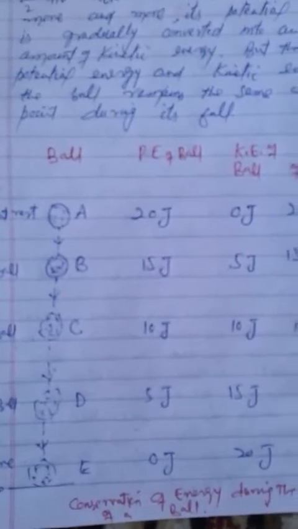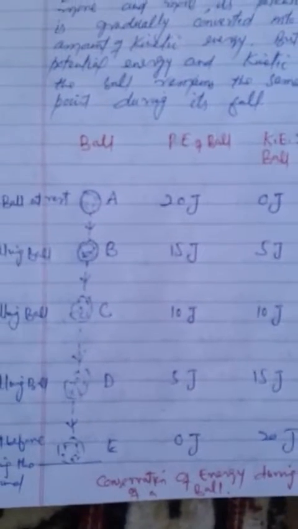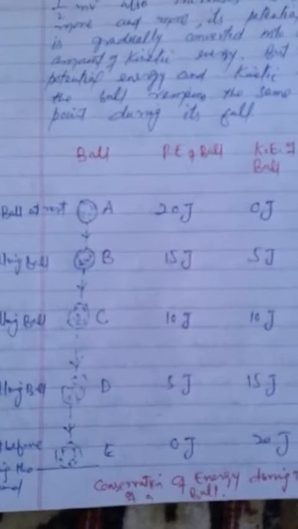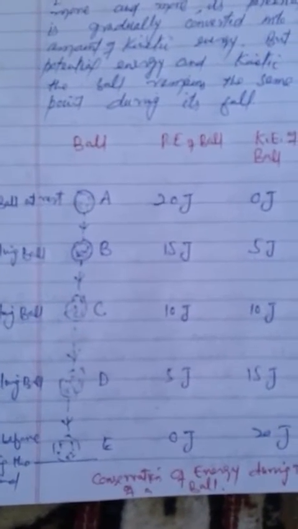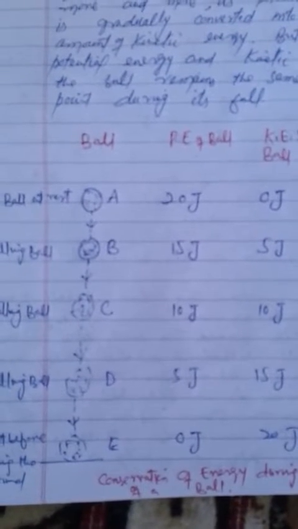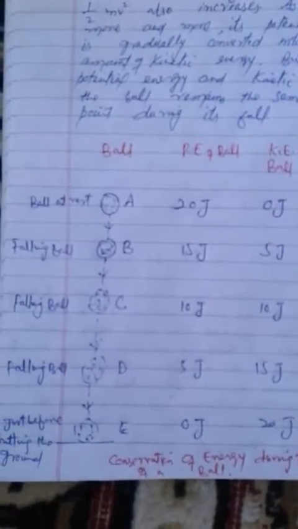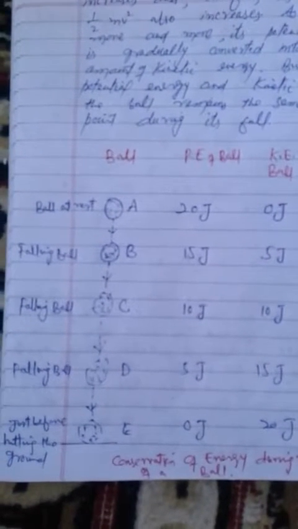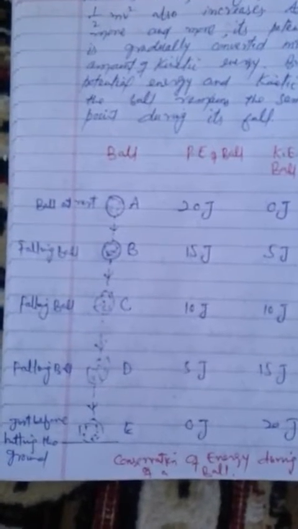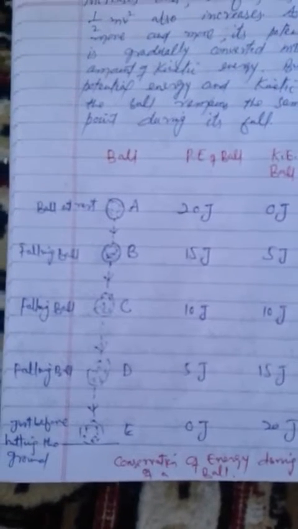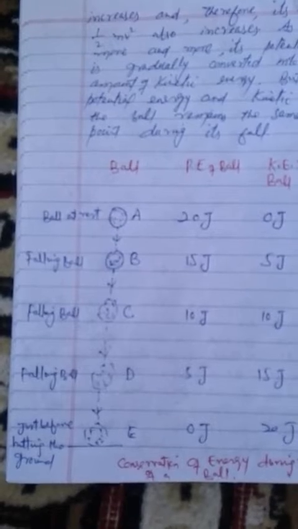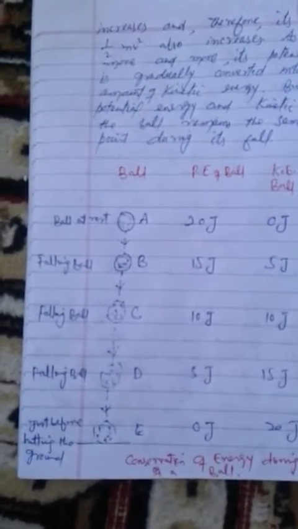When the ball just reaches the ground, its potential energy becomes zero and its kinetic energy becomes the maximum. So at this stage, all the potential energy has been converted into kinetic energy. So the potential energy of the ball has been changed into an equal amount of kinetic energy. There is no destruction of energy and the total amount of energy remains constant. So this is an example of the conservation of energy.